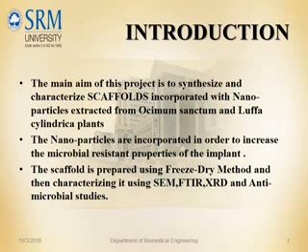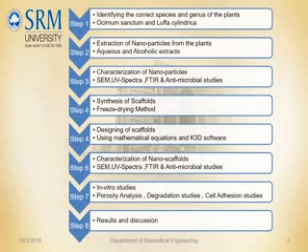The scaffold is prepared using freeze-dry method, and then characterized using SEM, FTIR, XRD and antimicrobial studies. This is our plan of action. Step 1, identifying the correct species of the plant, characterized by phytochemical screening. Step 2, extraction of nanoparticles from the plant by two methods, alcoholic extract and aqueous extract. Step 3, characterization of nanoparticles by SEM, FTIR, UV spectra, and antimicrobial studies.